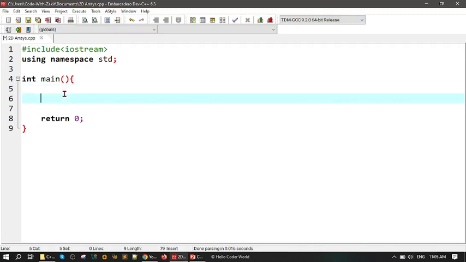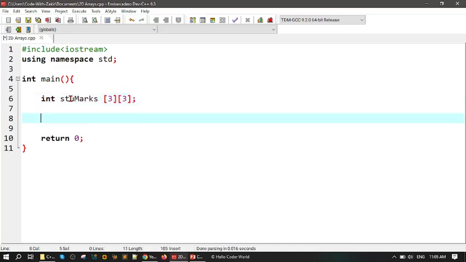Right. First of all, for example, we have an int stu marks array, and 3 students, 3 into 3, it means we have 9 locations. And as I already talked about, for initialization of a two-dimensional array or accessing of a two-dimensional array, we need nested loops, right? For one dimension we have one loop, and for two dimensions we have nested loops.